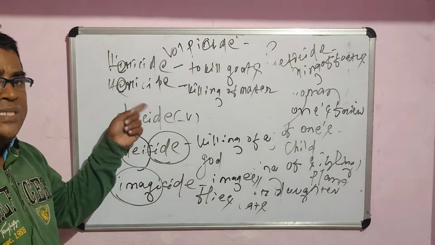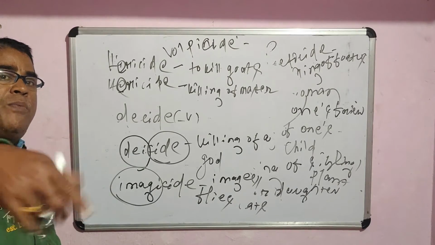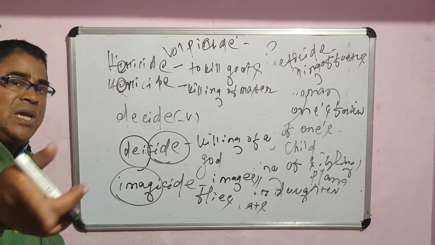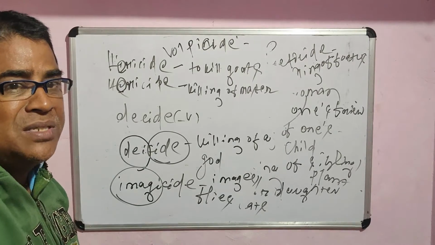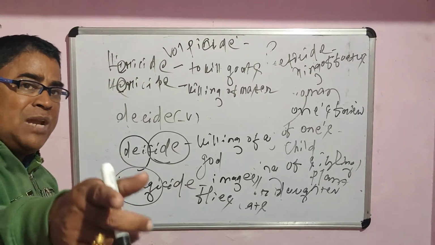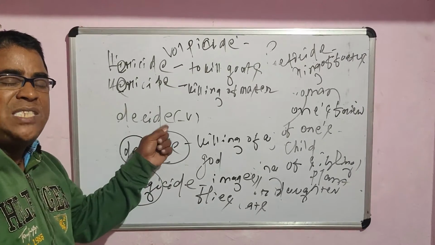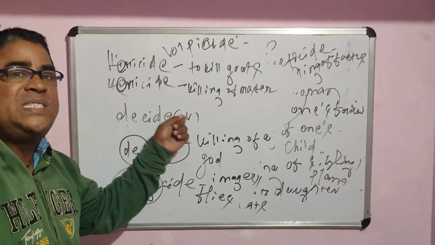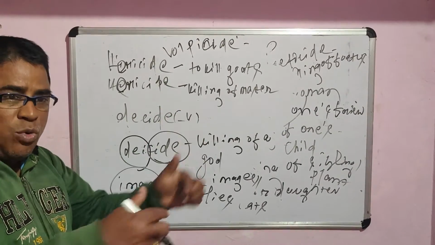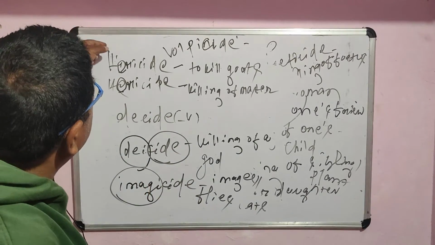Sororicide means killing of one's sister. Uxoricide means killing of one's wife. Fratricide means killing of one's brother. Parricide means killing of one's parents. Avicide means killing of birds. Apicide means killing of bees. Ovicide means a substance used to kill eggs. That is called ovicide. It is related to oval. Oval means egg-like shape.